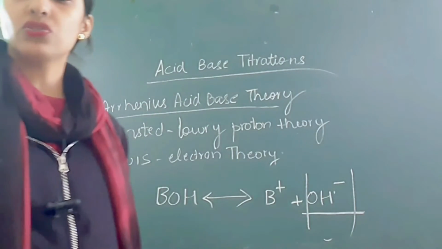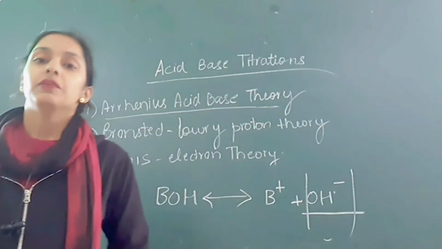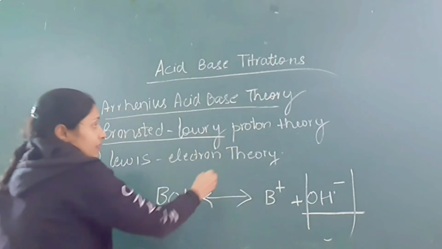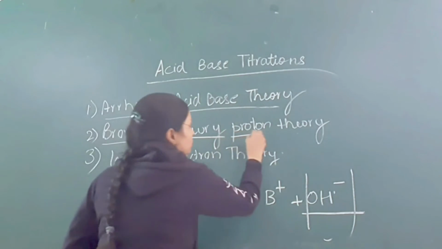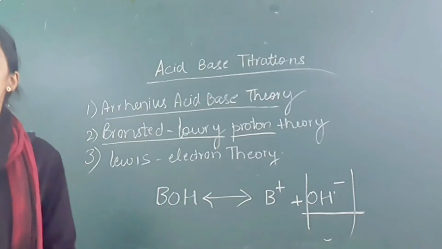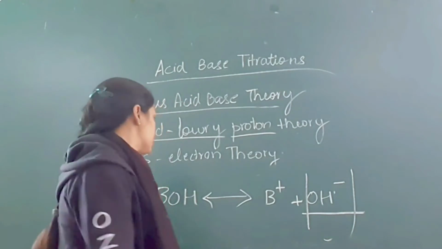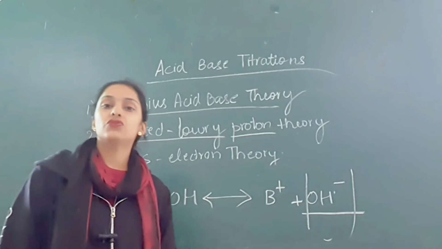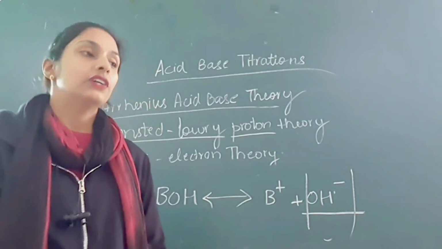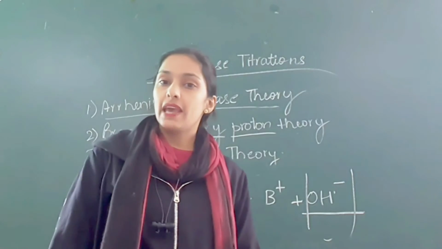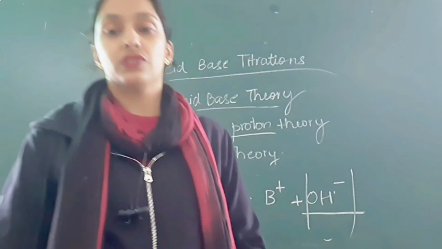Next one is our Bronsted-Lowry proton theory. As the name indicates, the Bronsted-Lowry proton theory is based on protons. So Bronsted states that acids are the substances which can donate protons, and a base is a substance which can accept protons.